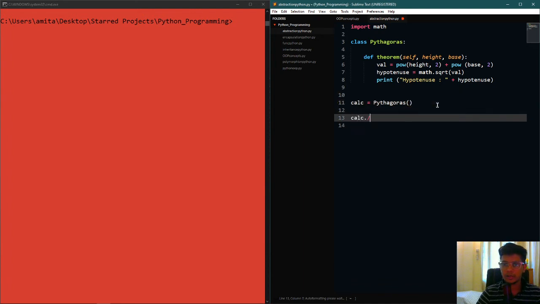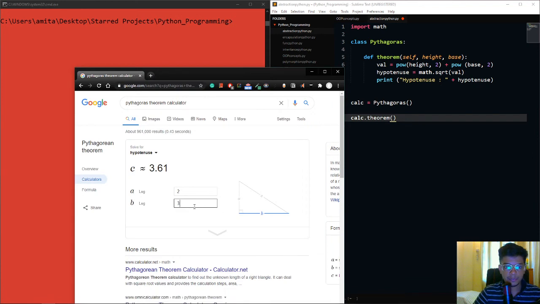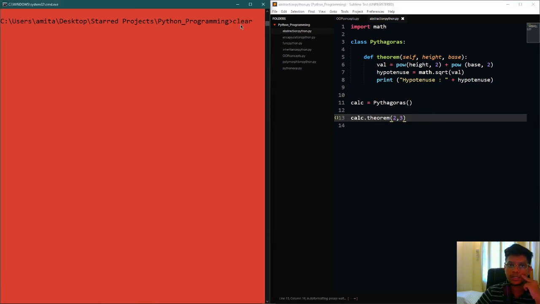So calc dot theorem, and now theorem takes in a few parameters, right? So what did we do here? As the height we passed 2, and as the base we passed 3, right? So 2 and 3. That should work. Before I run the code, what it's doing is, I have created a class where I've defined a function which takes in parameters, and we have done a list of calculations, right? And now if I run the code, let's see if I get any error.